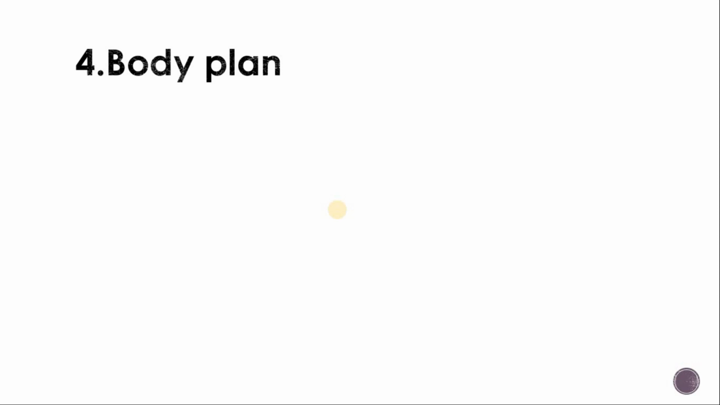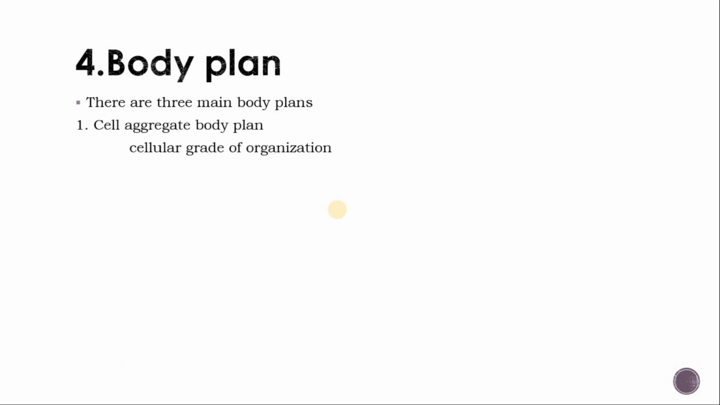The fourth parameter is the body plan. Which body plan does the animal show? There are three main body plans animals show. The first one is the cell aggregate body plan. It is the cellular grade of organization, where only one cell is found in the animal.